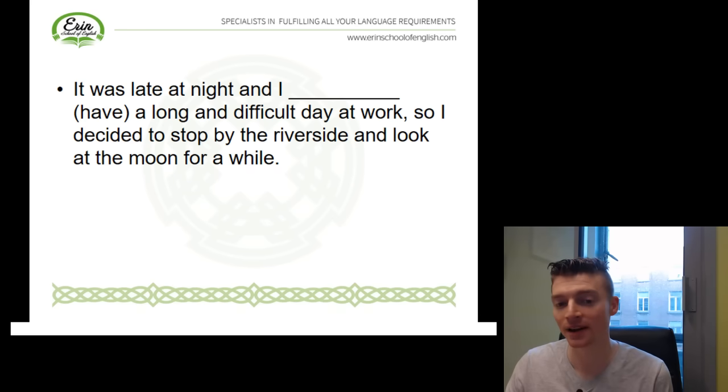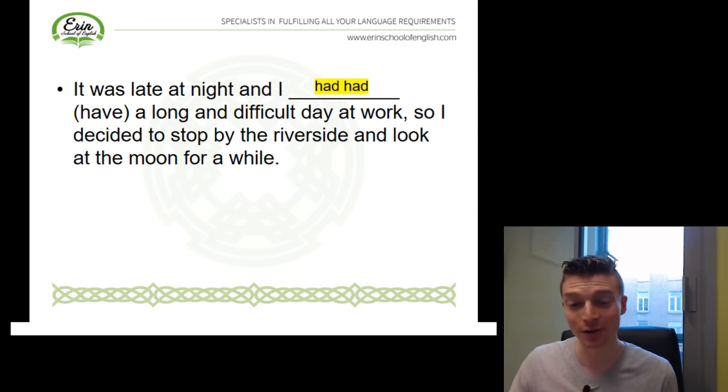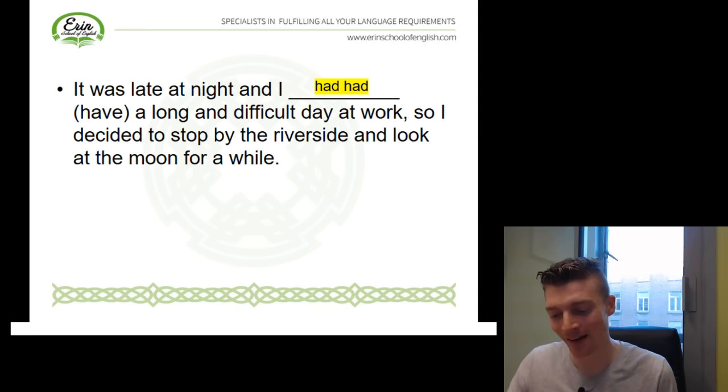It should be the past perfect. And our form is had plus past participle. So our main verb is have, past participle is had. So to make this grammatically correct, I had a long and difficult day at work. I know it sounds a little bit strange, but if we follow our grammar, follow our form, this is the grammatically correct way to express this meaning.